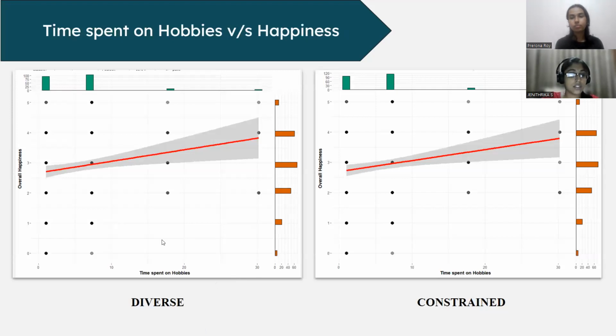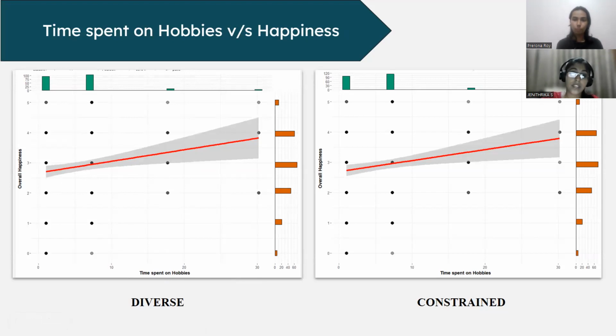So this is again a scatter plot between the variable time spent on hobbies and overall happiness. So over here, we can see that there is a positive trend, that is an upward trend, which implies that there is a positive relationship between the time spent on hobbies and overall happiness of a person. So this implies that the more the person spends time on his hobbies, the more happier he is.